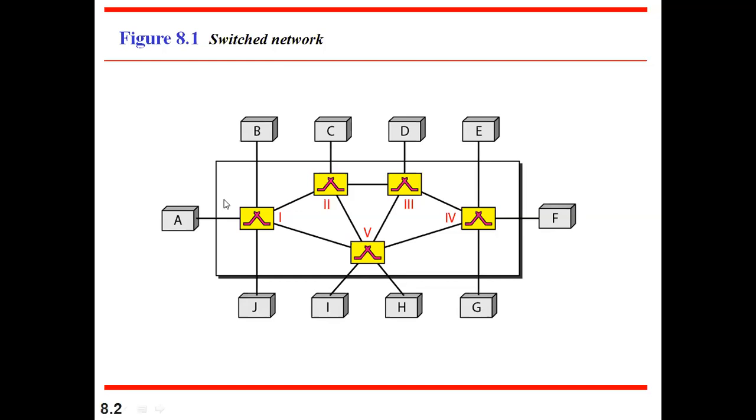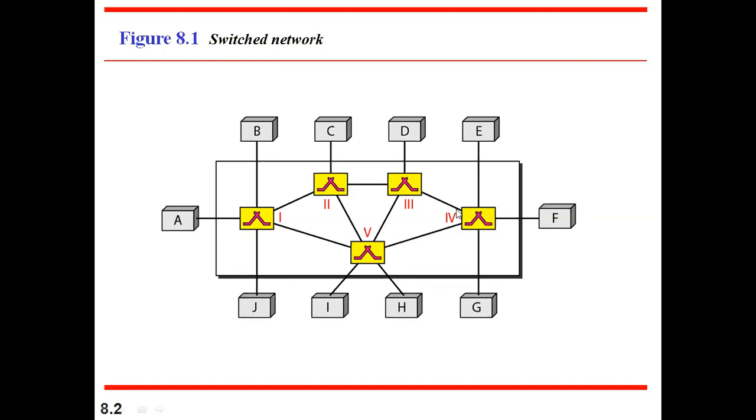In circuit switched, a dedicated link will be established before transmitting the data. First, we'll try to understand what we mean by that. A dedicated link means that if A wants to send data to F, first A will communicate with this switch, then this switch will communicate further; first it finds out the path for how it can send data to F. That means the path will be established.